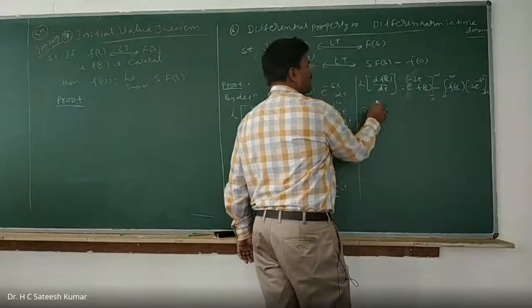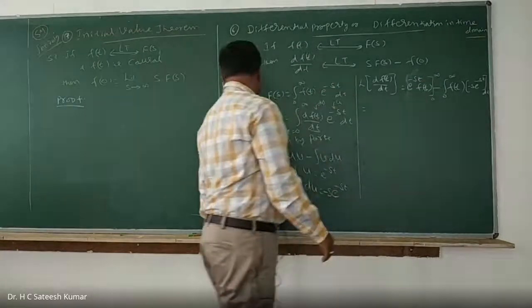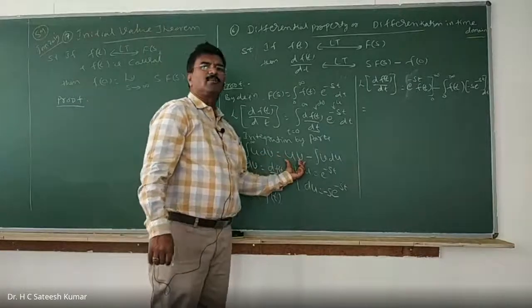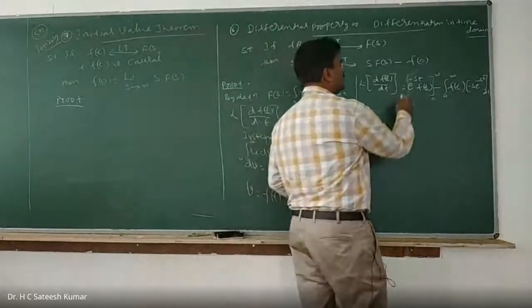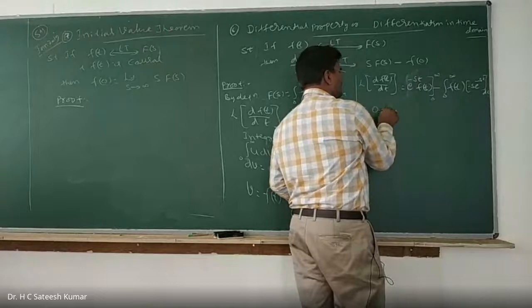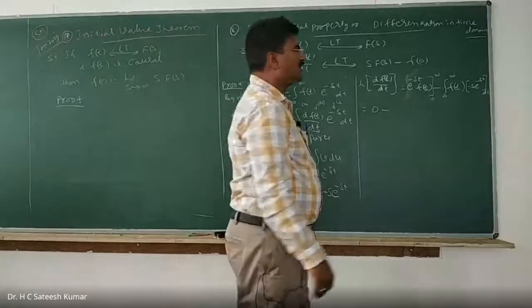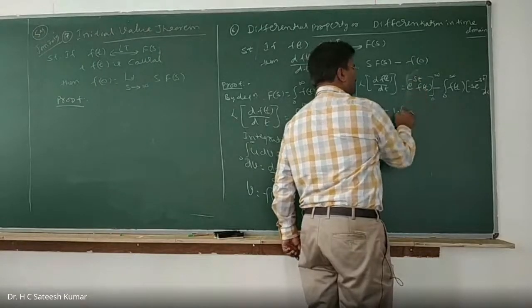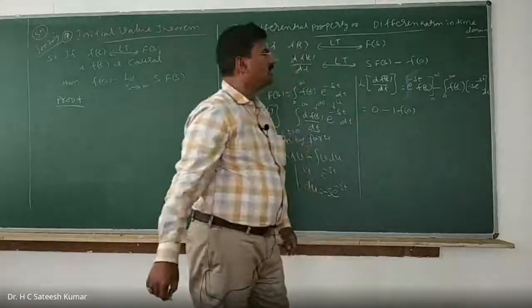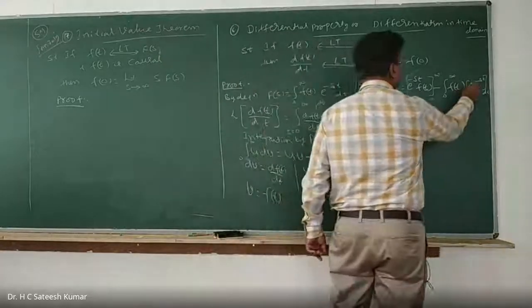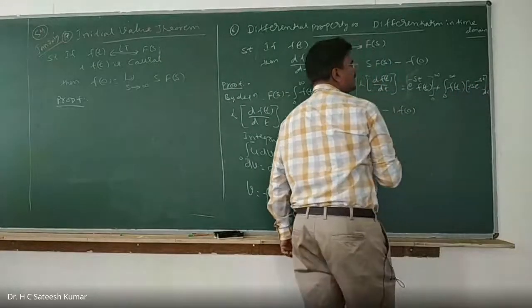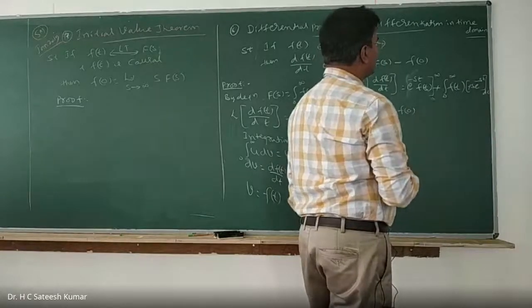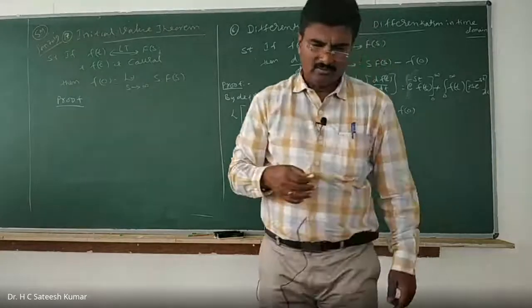After integration, we will have to substitute the limits, because the integration is from 0 to infinity. After integrating it, we substitute the upper limit and the lower limit. For the upper limit, e to the power of minus infinity is 0. Minus the lower limit, e to the power of 0 is 1, into f of 0. So minus f of 0, and minus of minus becomes plus, and the term f of t into e to the power of minus st.